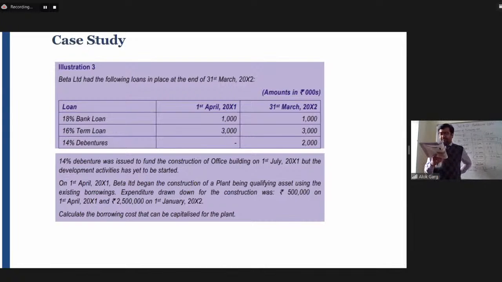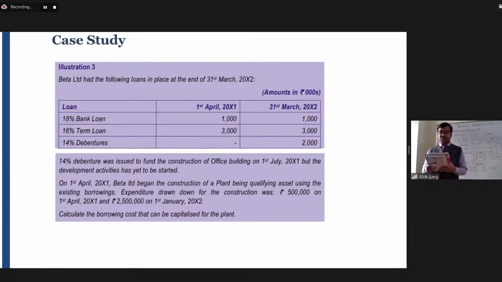So this 18% bank loan was lying in the beginning and also lying in the closing. So this loan is outstanding. Again, there is a 16% term loan. Again, 30 lakh rupees have been outstanding in the beginning as well as in the closing. There is a 14% debenture, which is not there in opening, but there is in closing, okay. It means this 20 lakh rupees has been taken in during the year.